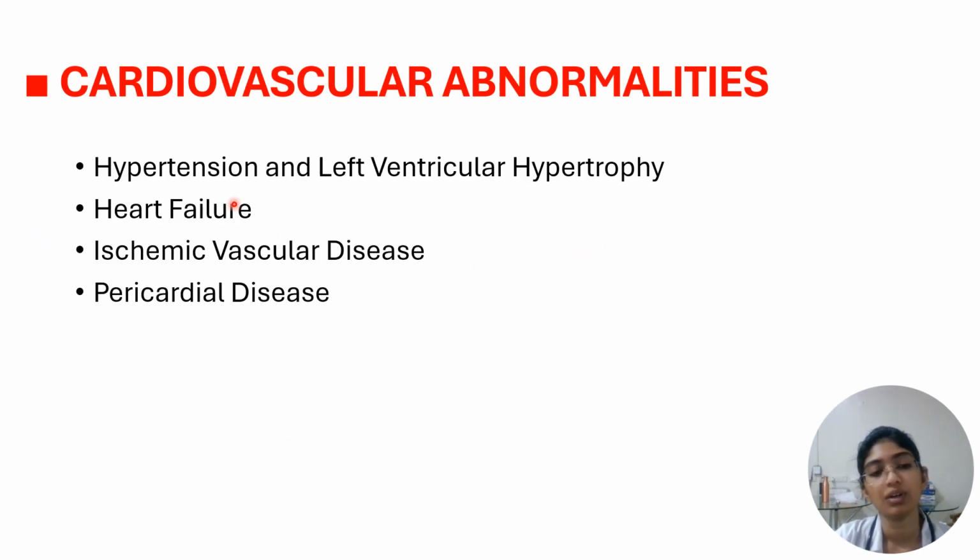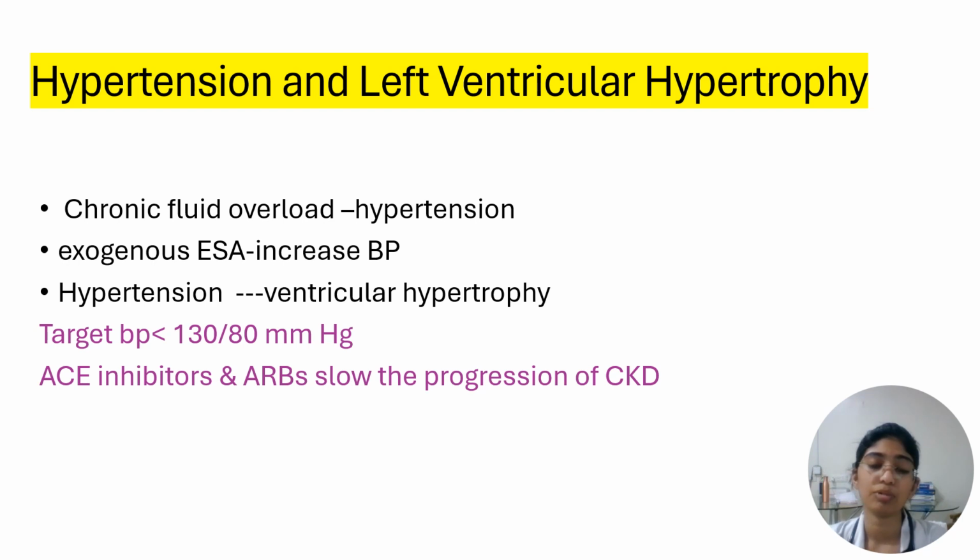Cardiovascular abnormalities include hypertension, left ventricular hypertrophy, heart failure, ischemic vascular disease, and pericardial disease. The hypertension and left ventricular hypertrophy occur because of the following. When there is chronic fluid overload, it will lead to hypertension. And the exogenous erythropoietin stimulating agents that we give also have a tendency to increase the blood pressure. So because of that, there will be hypertension. This hypertension may lead to left ventricular hypertrophy. So we have to target a BP less than 130 by 80 mmHg and give ACE inhibitors or ARBs because they slow the progression of CKD.